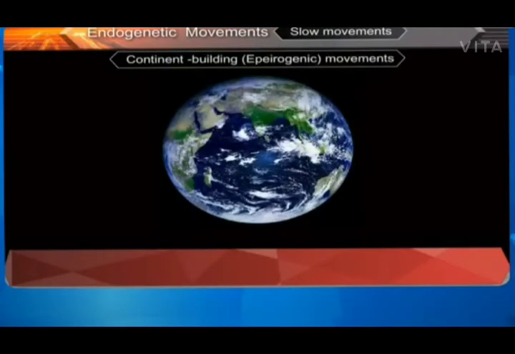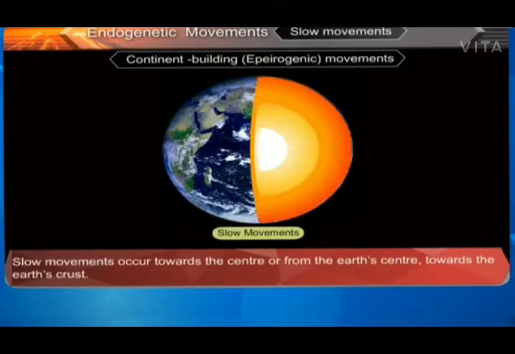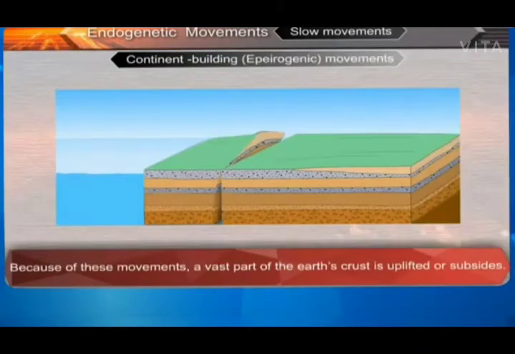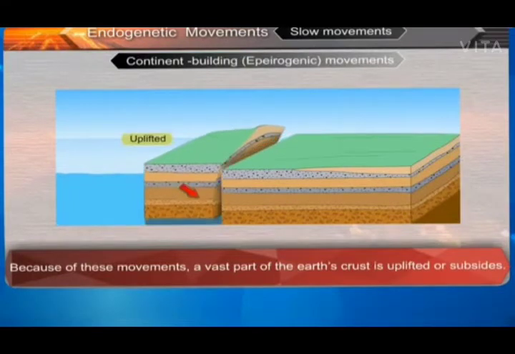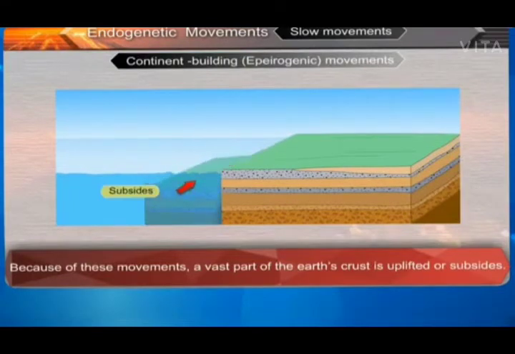Slow movements. B. Continent building. Epeirogenic movements. Slow movements occur towards the center or from the Earth's center towards the Earth's crust. Because of these movements, a vast part of the Earth's crust is uplifted or subsides.